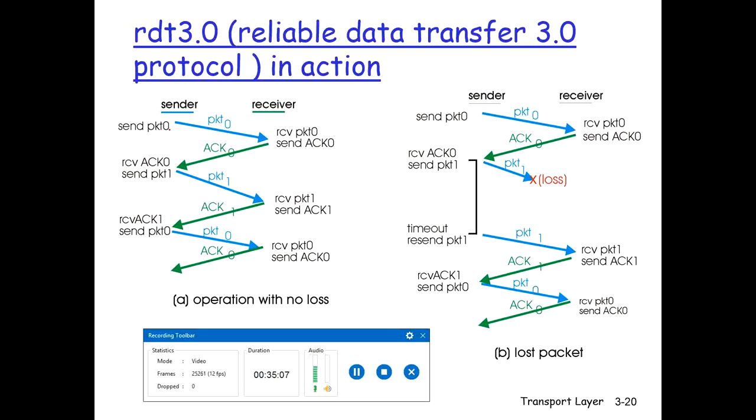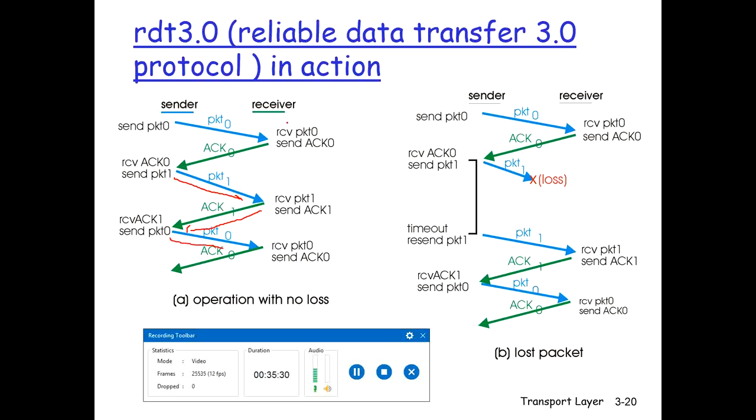Let's assume that the sender sends packet 0 to the receiver, it receives packet 0 and sends acknowledgement 0. After receiving the acknowledgement, the sender will send packet 1 to the receiver, which sends acknowledgement 1 to the sender. After receiving acknowledgement 1, it will send packet 0.